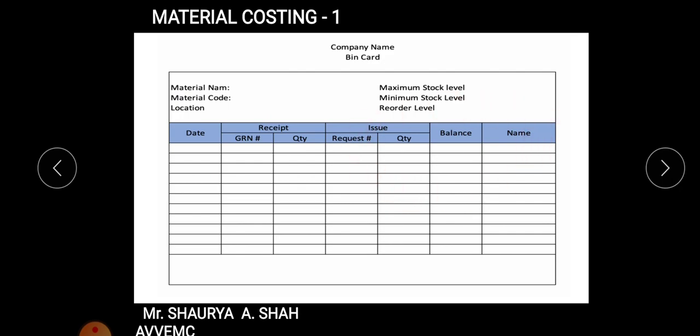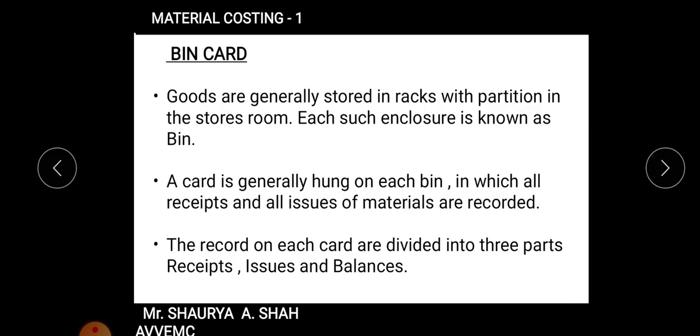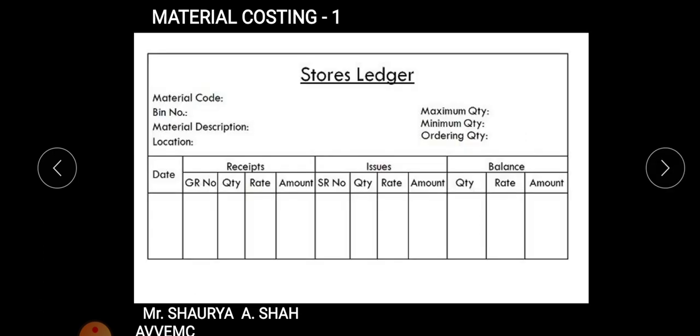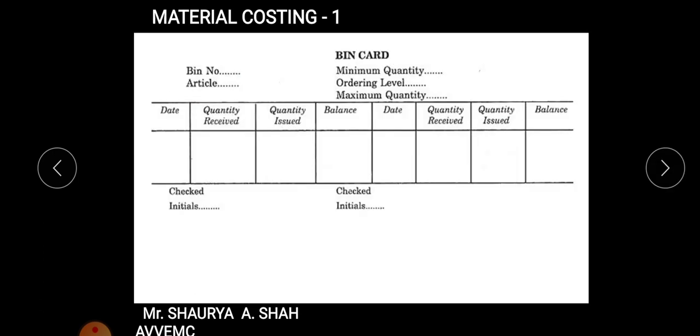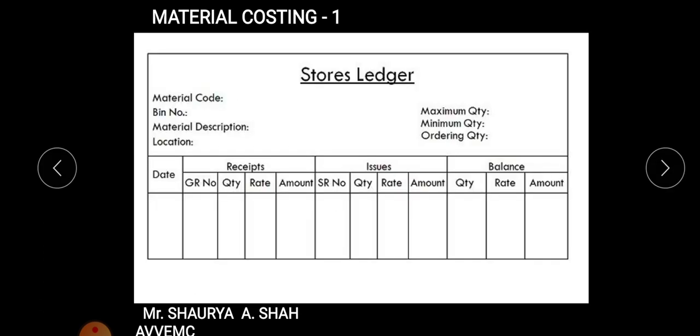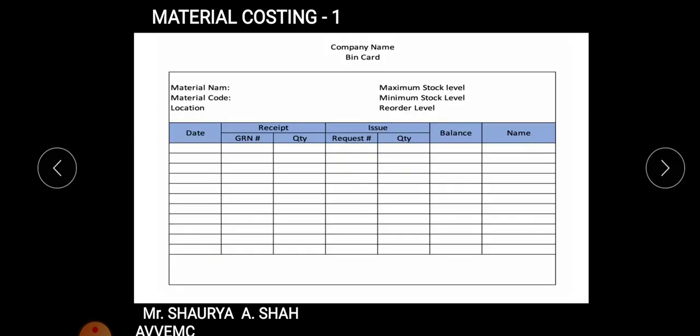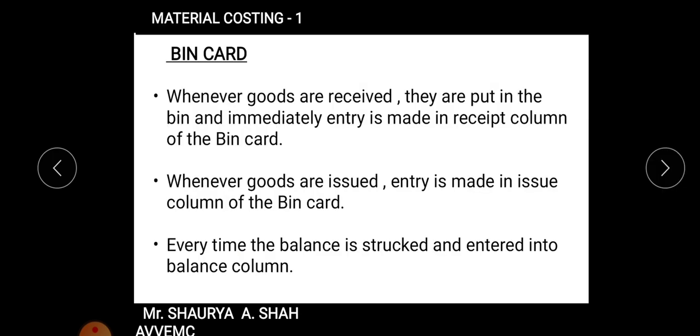Fine. This bin card is asked again and again in your exam for 4 marks. So you need to write down first of all the meaning of that bin card. Then you need to write down the concept, that is you need to draw one format for this thing, right? I'll provide this in notes also, so don't worry dear students, right?